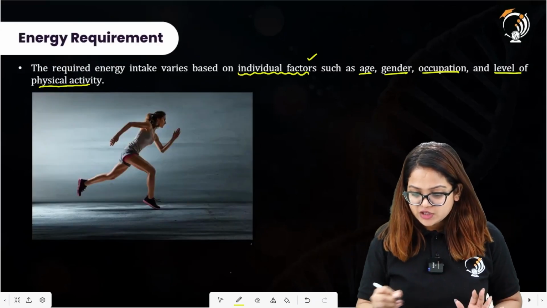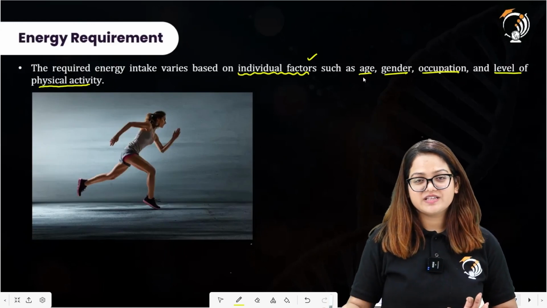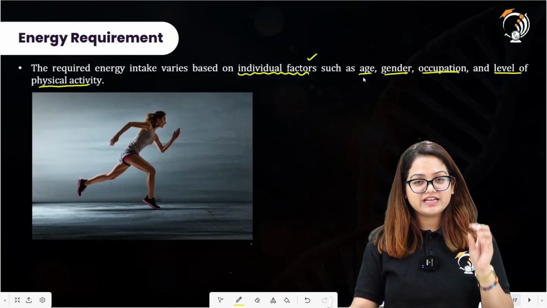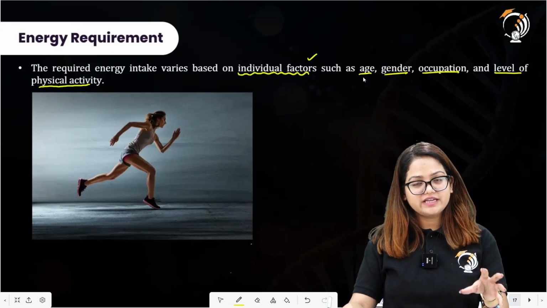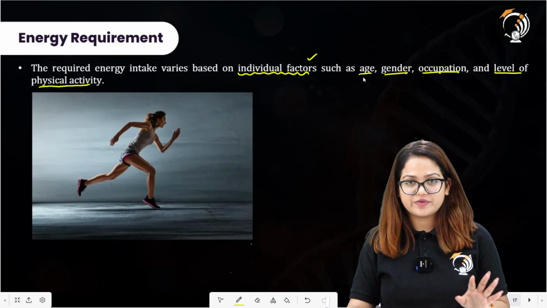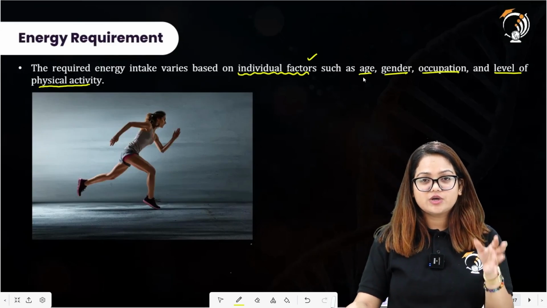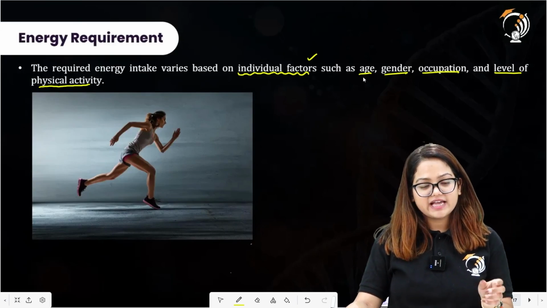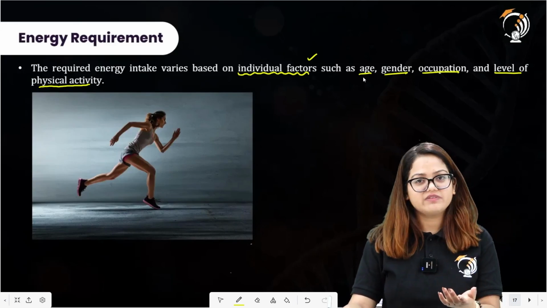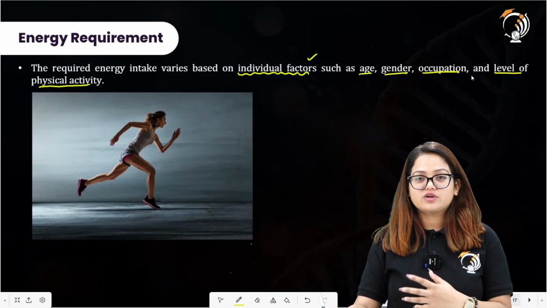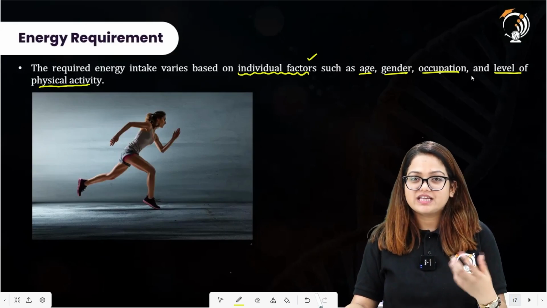All right. If you take an example, a child's energy demand will be higher than a young individual's. Then talking about gender, a female requires less energy as compared to a man. That is scientifically proven. Then talking about occupation, the kind of profession a person is in.